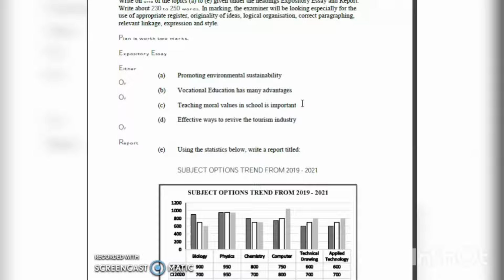We are being degraded. Moral values are disseminated to you every day in school, but unfortunately through translation or miscommunication, some of you kids are not practicing moral values. So we're going to do this: teaching moral values in school is important. I'm just going to minimize this.